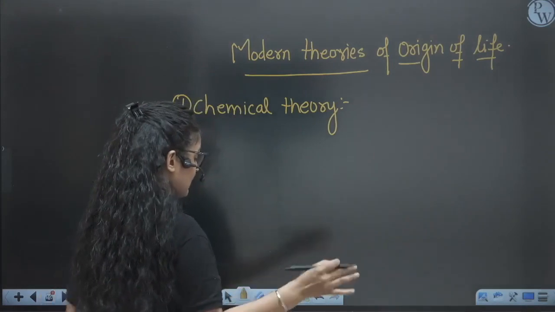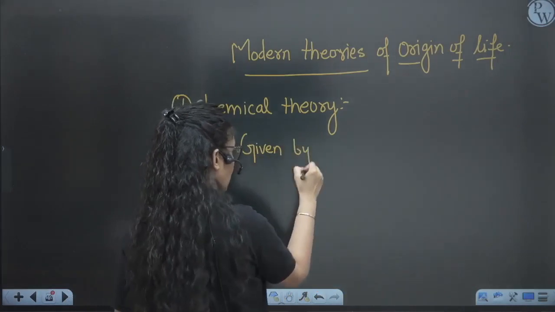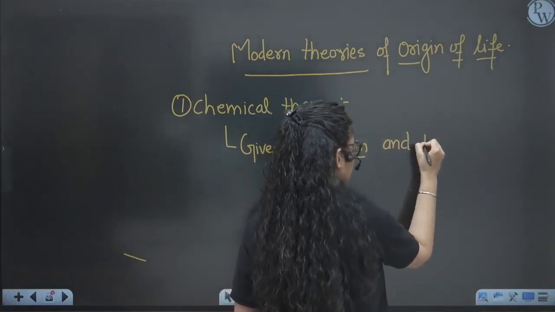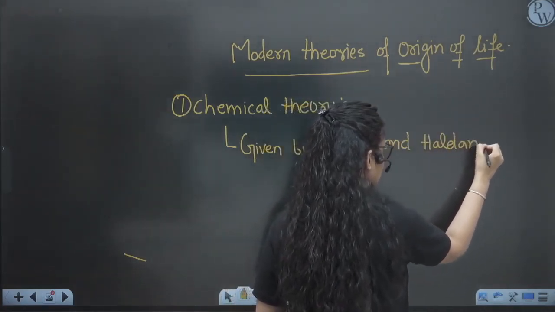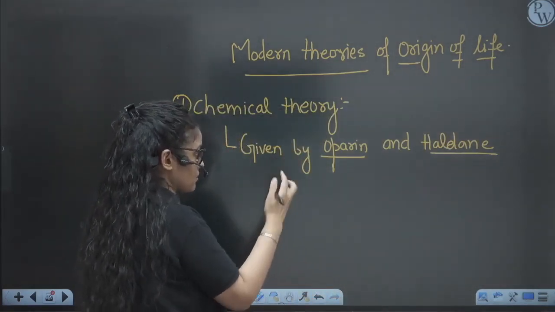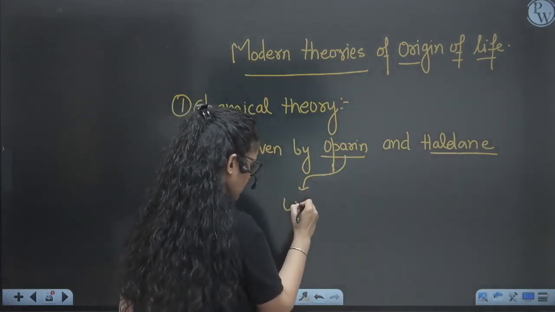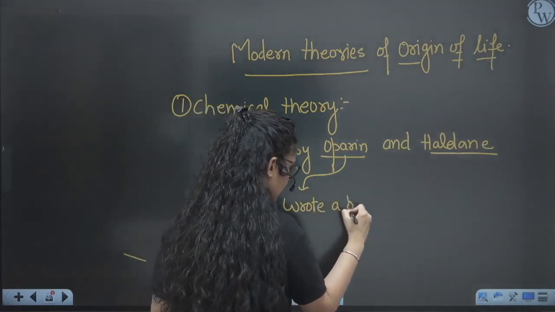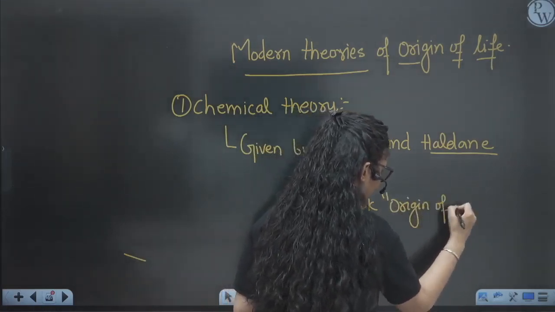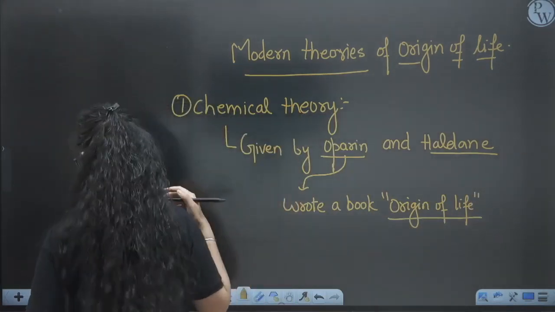So this chemical evolution theory was given by Oparin, a Russian scientist, and Haldane from England, right? So these two scientists have given us the chemical origin of life. Oparin wrote a book known as Origin of Life, in which he explained the origin of life in detail, and both of them gave their theory via the chemical method.